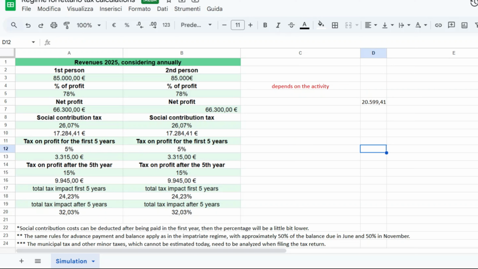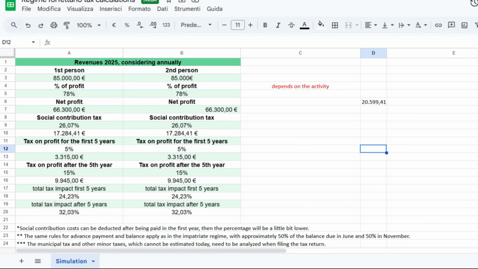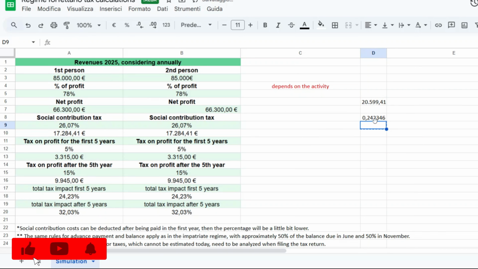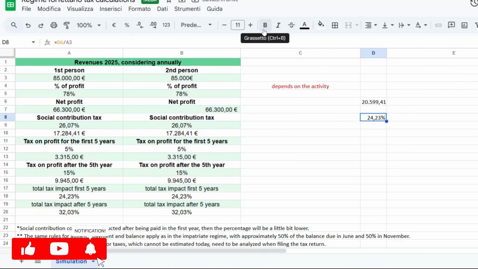This is if you earn 85,000 euro, and when I say earn, I mean you have to do the electronic invoice, but that's maybe for another video. So if we divide the taxes by your income, you will end up paying 24.23% of taxes. Let's say 25.